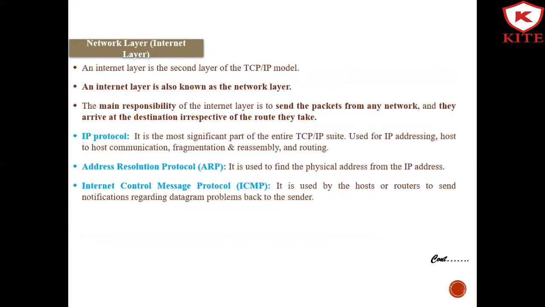Now next is the network layer, or internet layer. The internet layer is the second layer of the TCP/IP model. It is also known as the internet layer or network layer. This layer parallels the function of the OSI network layer, and it defines the protocols responsible for the logical transmission of data over the entire network. The main responsibility of this layer is to send packets from any network so that they arrive at the destination, irrespective of the route taken.